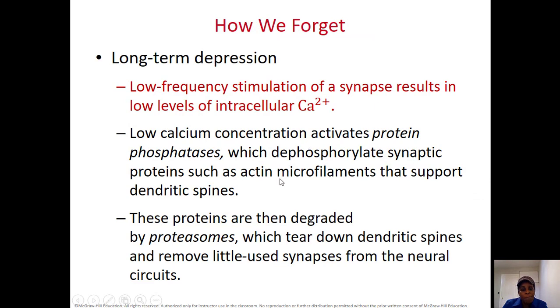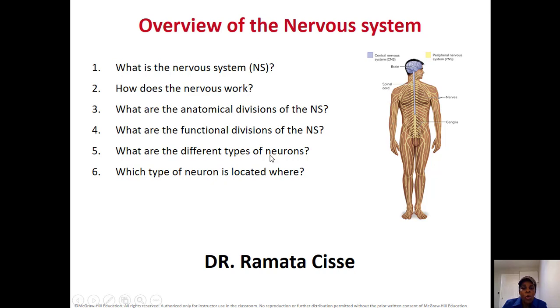So how do we forget? Low frequency stimulation of a synapse results in low level intracellular calcium. It means that when the cell is not activated, calcium will not be produced and the cell will not be in the active mode.